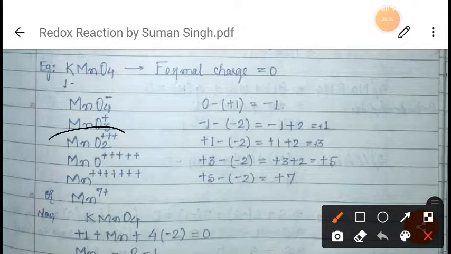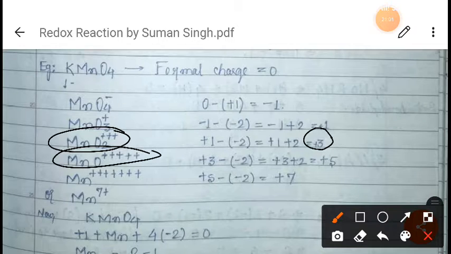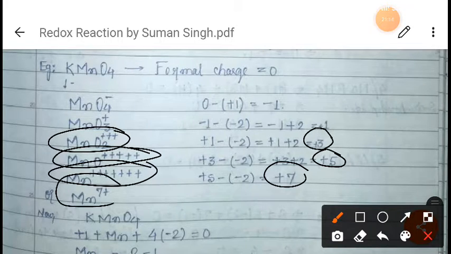Since we have removed one more oxygen from here, the overall charge for this will be +3. Now again one more oxygen we have removed, and the overall charge of this will be +5. At last, when you remove one more oxygen from here, the plus charge we will get is +7. That is why we write that Mn, manganese, here has a +7 oxidation state, right?